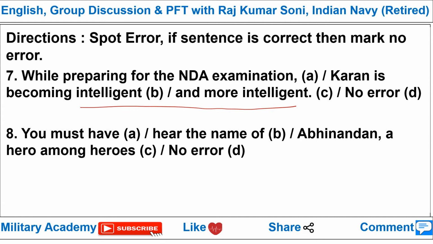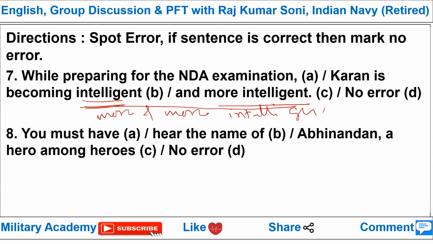Viewers, when you want to project gradual progress of increase or decrease in comparative degree, rather than using the positive degree and the comparative degree, you need to use the comparative degree only. So the correct sequence will be: while preparing for the NDA examination, Karan is becoming more and more intelligent. More and more intelligent.